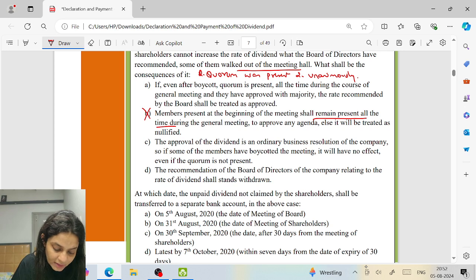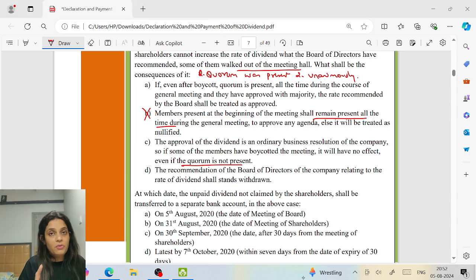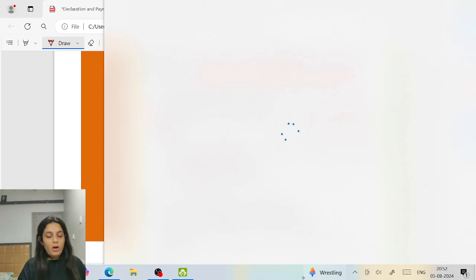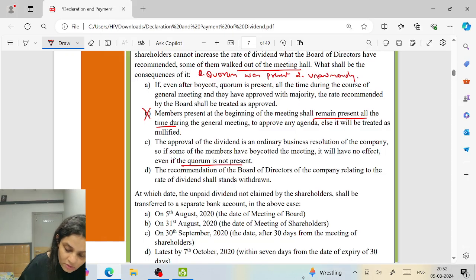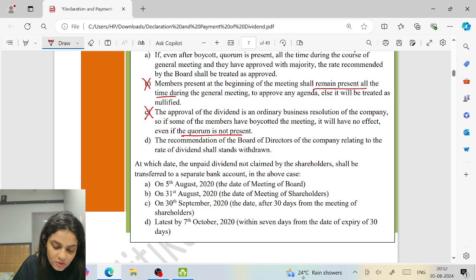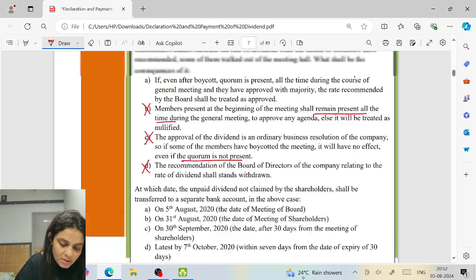The approval of the dividend is an ordinary business resolution of the company. So if some of the members have boycotted the meeting, it will have no effect even if the quorum is not present. No. Doesn't matter ordinary or special, quorum must be present throughout the meeting. The recommendation of the board of directors relating to the rate of dividend shall stand withdrawn. No. So the answer is what?